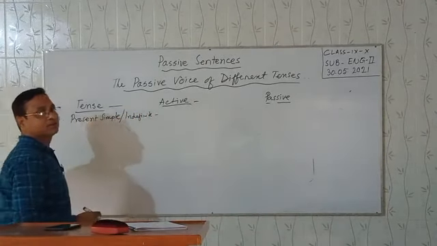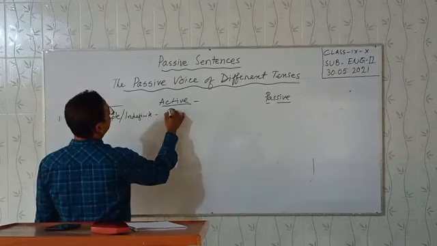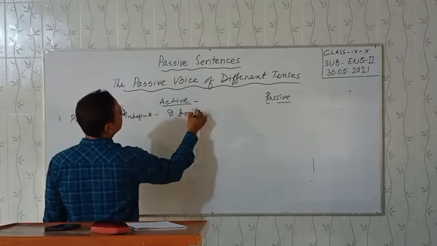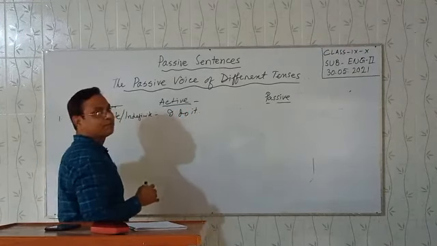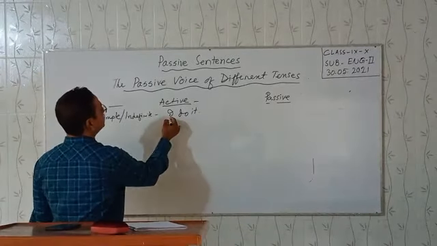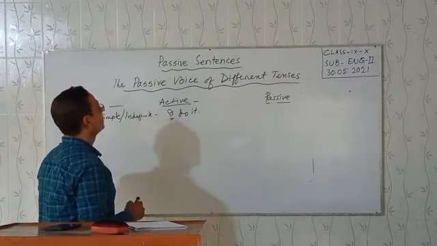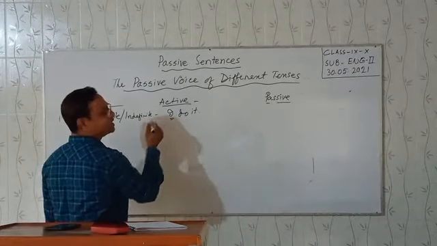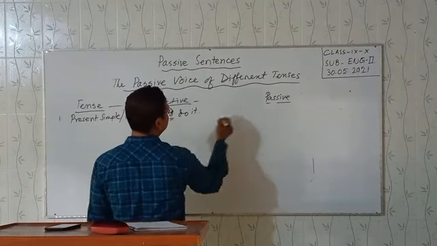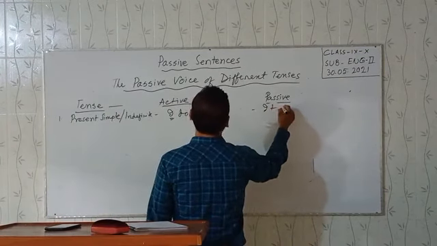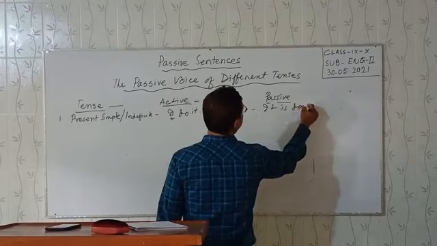Present simple or present indefinite: I do it. This is the active, because who is doing the action? I is doing the action. I do it. It is done. This is the passive.